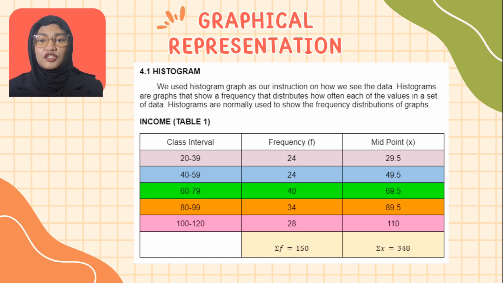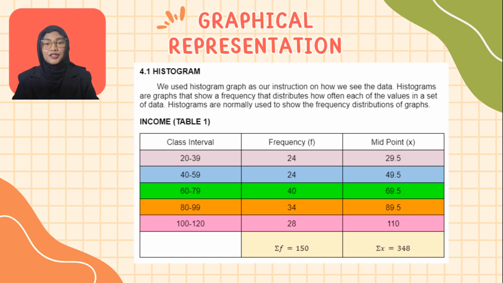Today I'll be presenting a graphical representation using a histogram chart. For section 4.1, we opted for using a histogram chart to visually convey our interpretation of the data. Our histogram is based on 5 class intervals: 20 to 39, 40 to 59, 60 to 79, 80 to 99, and 100 to 120.